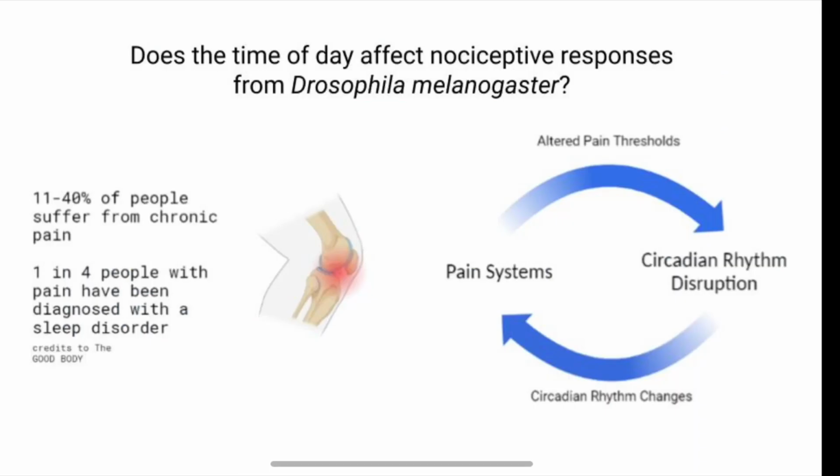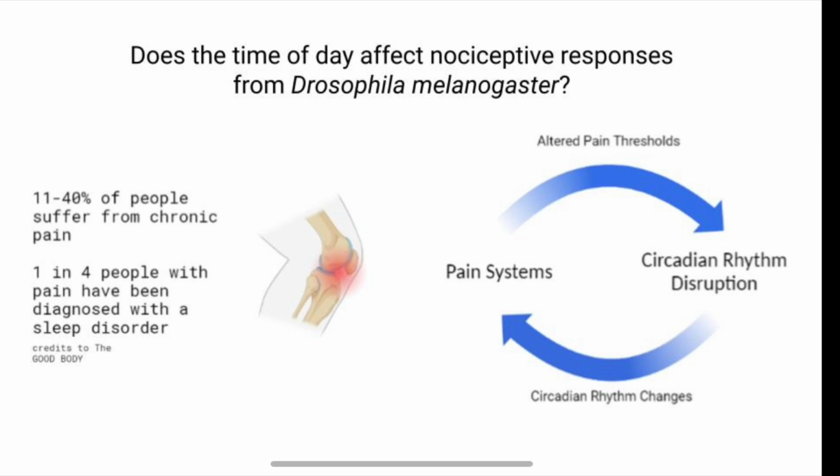Chronic pain is a worldwide health concern that affects many people. As of 2022, up to 40% of Americans suffer from this condition. Historically, opioids have been used to combat pain, but that also comes with many side effects as seen with the opioid epidemic that we are currently battling. Due to this, there should be many other ways that come with less severe side effects to help treat chronic pain. My project is focused on trying to understand more about how chronic pain works and if pain levels change throughout the time of day.